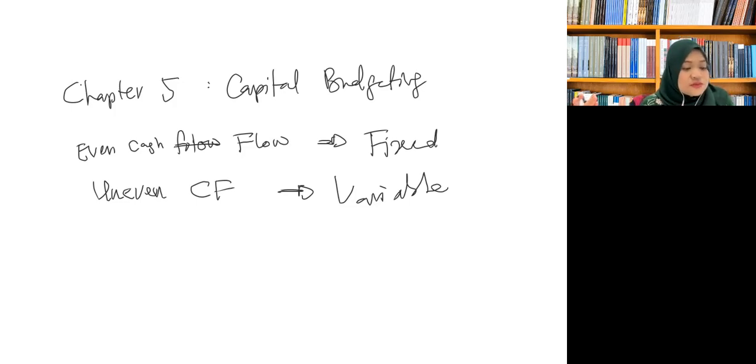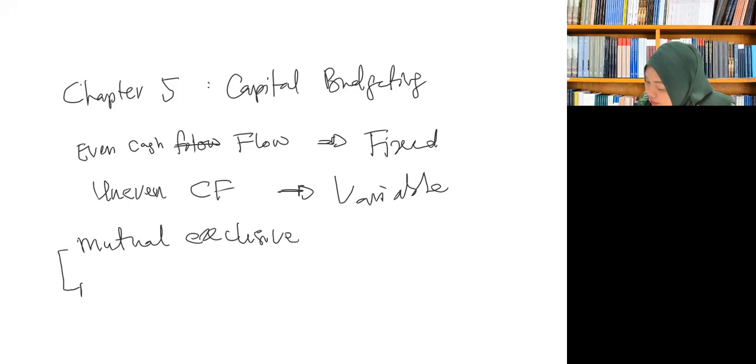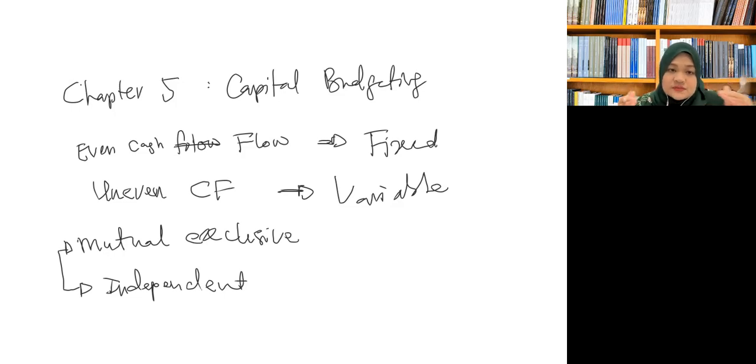All right. So when we are deciding which project, the choices of the project can be categorized into two types. The first one is mutually exclusive project, and the second one is independent project. The difference is, mutually exclusive means that all choices are the same types of projects.